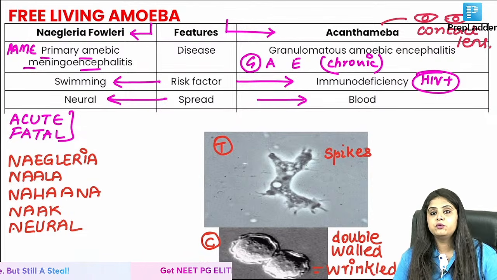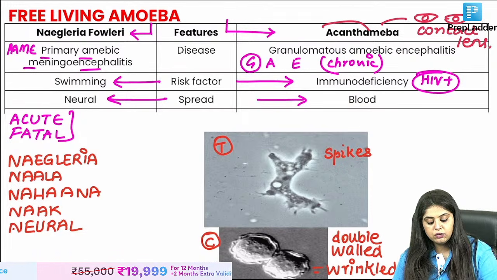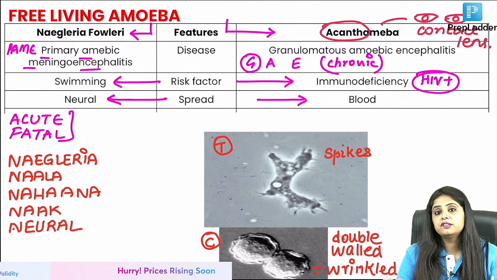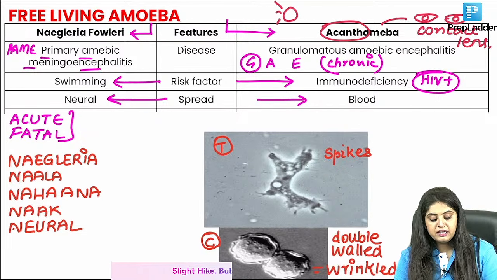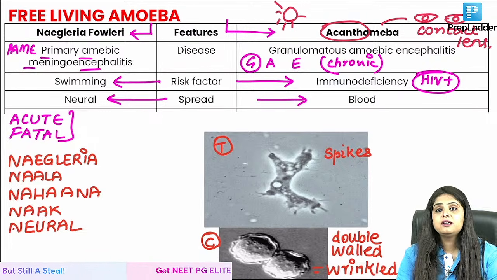Now I want to see some photos. They don't give you a photo of Naegleria fowleri, they give you a photo of acanthamoeba. What is the meaning of the word acantho? Before I start, where in pathology did you study acanthocyte? Site matlab cell, acantho. Ma'am, there were RBCs with spikes. A for acanthocyte, A for A beta lipoproteinemia.